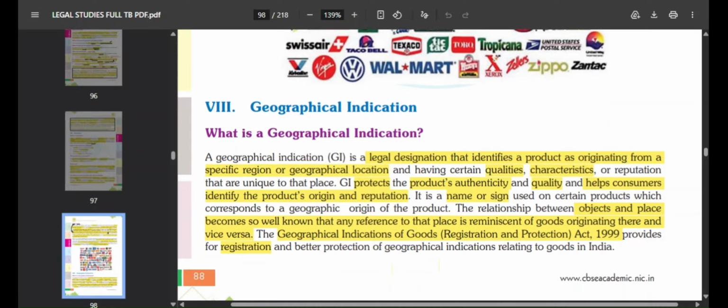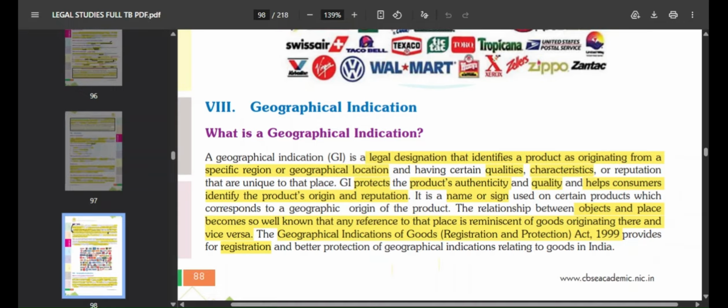The product originating from a specific region or location has certain qualities, characteristics, or reputation that are unique to that particular place. So the geographical indication protects the product's authenticity and quality and helps consumers identify the product's origin and reputation.